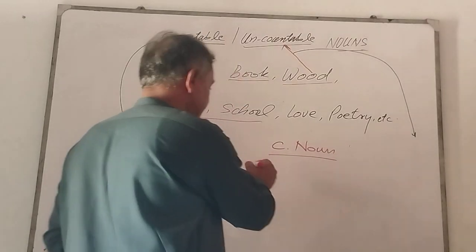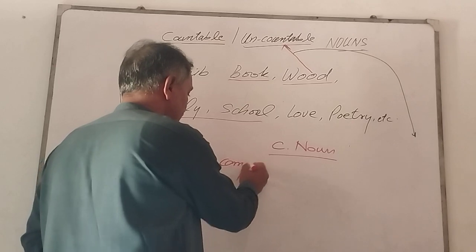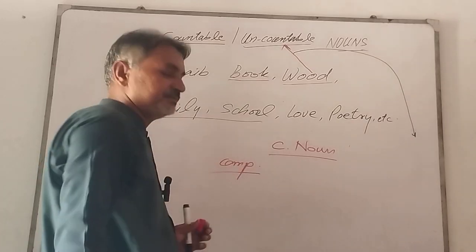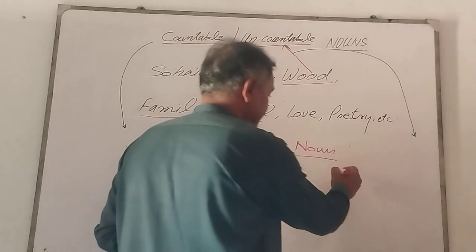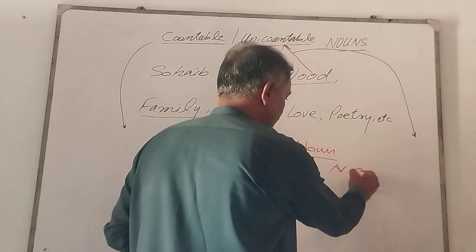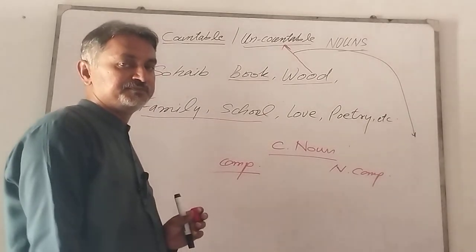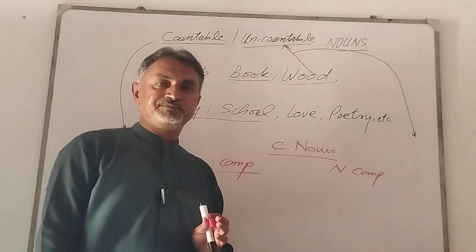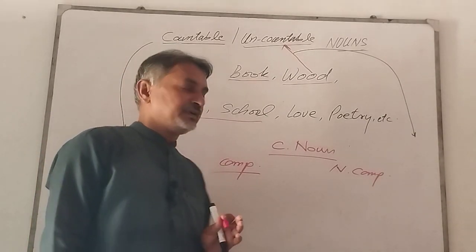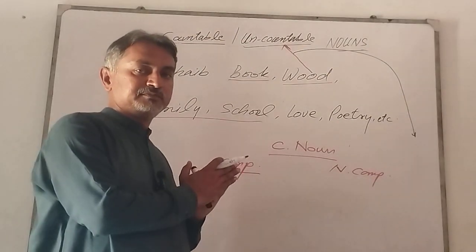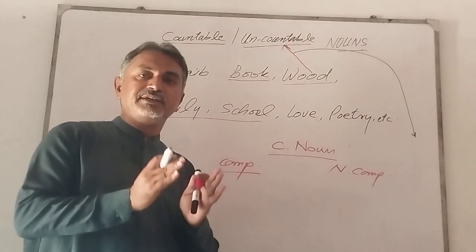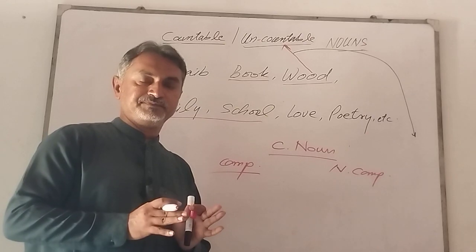The first one is compact and the next is non-compact. If I say compact, I mean to say a collective noun that is clear in its meaning.